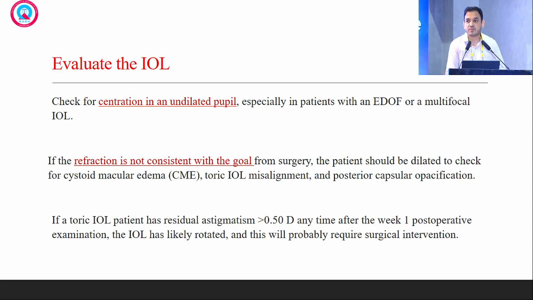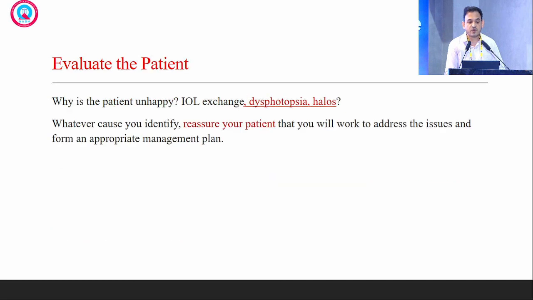Evaluation of the IOL. Sometimes the decentration of the IOL, especially in the EDOF or multifocal IOL, causes glare or halos. Or in the toric IOL patient, if there is more than 0.5 diopter residual astigmatism even after 1 week, then there may be chances of surgical intervention that can restore the realignment of the toric IOL. So evaluate the patient.